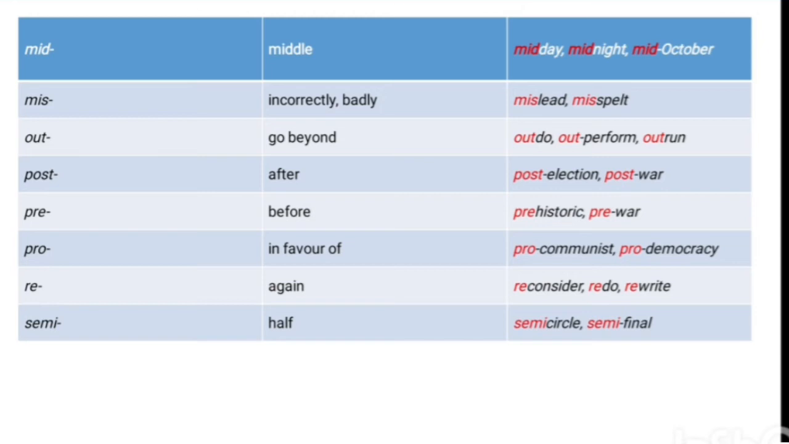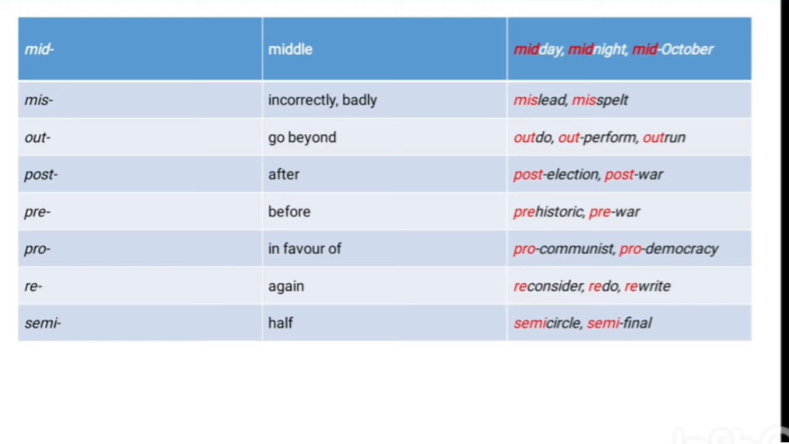post-election, post-war. The next prefix, pre. Pre means before. For example, prehistoric, pre-war, and so on we can offer. Pro means in favor of. Pro-communist, pro-democracy. And the next prefix is re. Re prefix is used a lot, and it means again. For example, redo, rewrite, retake, reconsider, and so on.